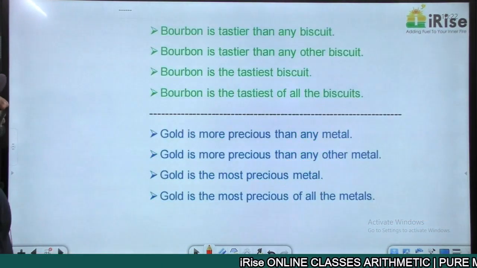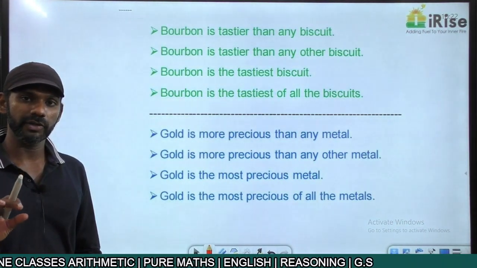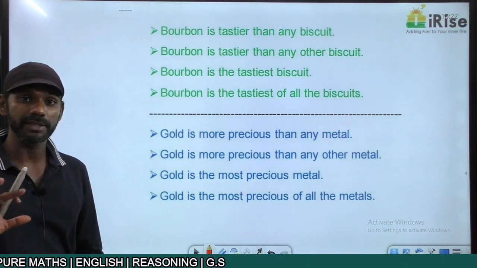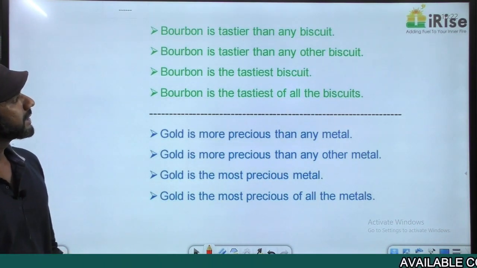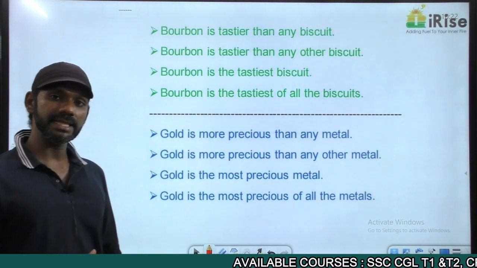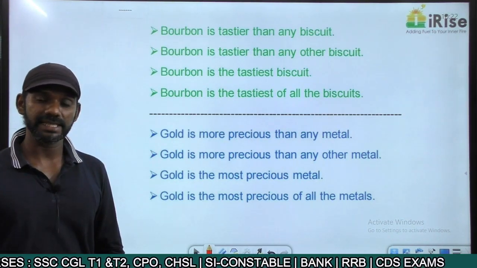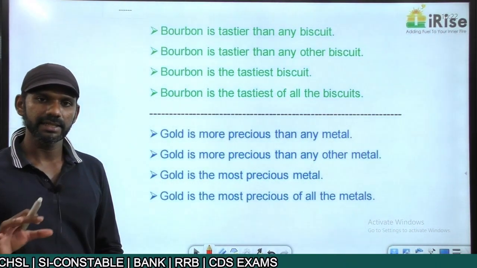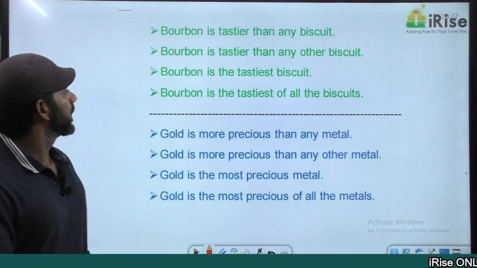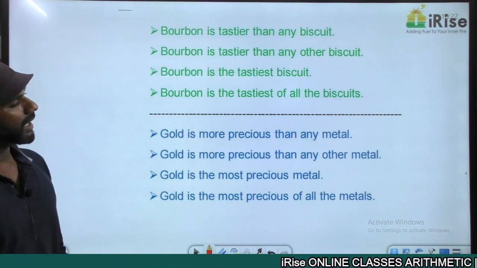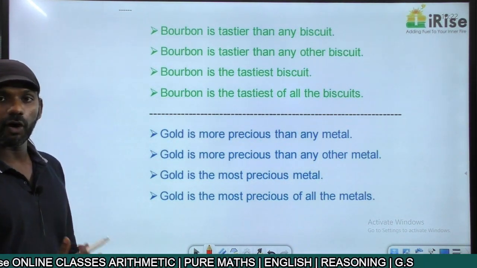Come to the next one. I've got four sentences. You know biscuit Bourbon, right? The chocolate cream biscuit. That sugar studded biscuit. Yeah. Bourbon is a biscuit. You know that. Tasty is a positive degree adjective. Tastier is a comparative degree adjective. Tastiest is a superlative degree adjective. It's tasty, tastier, tastiest. Bourbon is tastier than any biscuit. Bourbon is tastier than any other biscuit. Bourbon is the tastiest biscuit. Bourbon is the tastiest of all the biscuits.